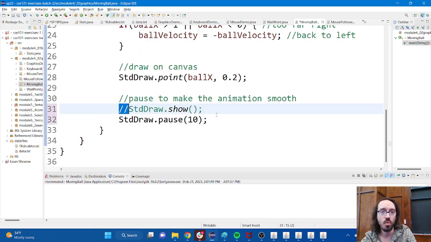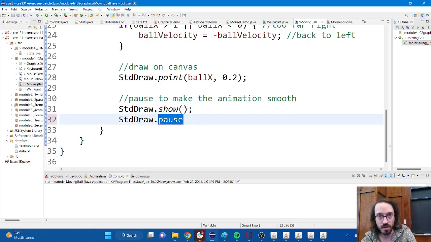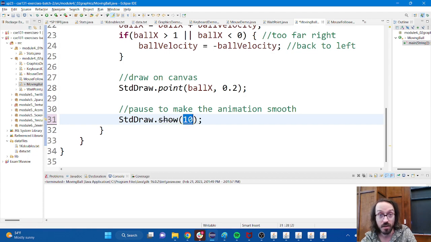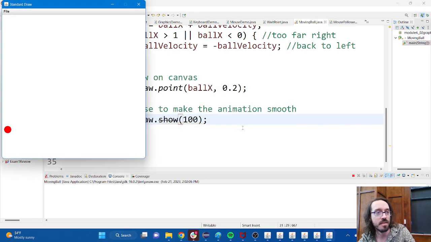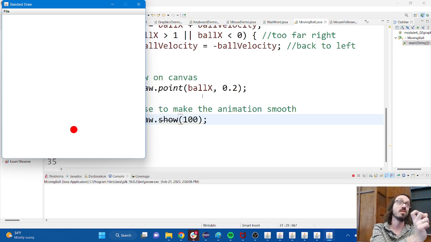I think it's also worth messing around with this value. You'll notice it was 10 before. If I make it 100, that actually also has a significant effect on the motion of the ball. Because now, even though the velocity of the ball is the same, I'm waiting longer every time I draw a frame. So it looks like the ball is moving slower for that reason.